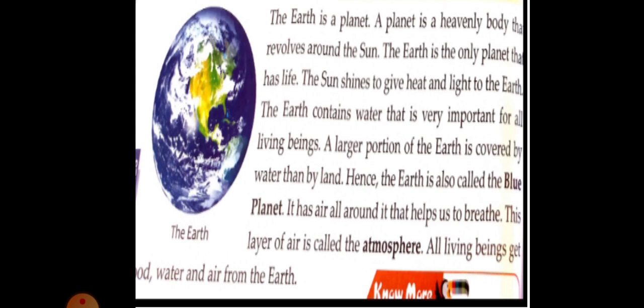Okay, dear students, now we have to see the difference between earth and globe. Earth and globe are the same, but on the earth we can see all the details in front of us, and the globe is a different thing.